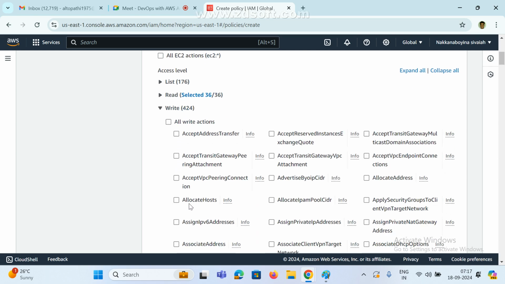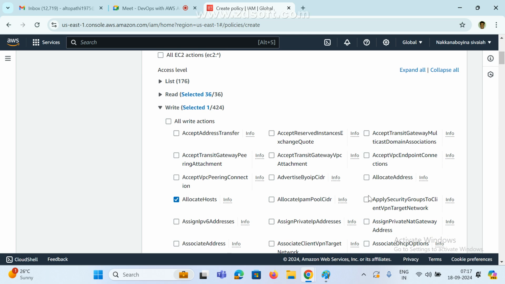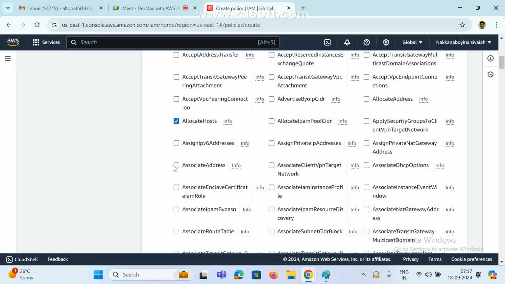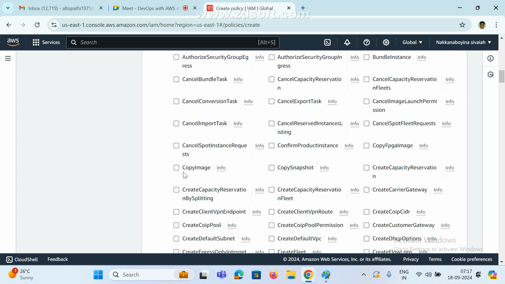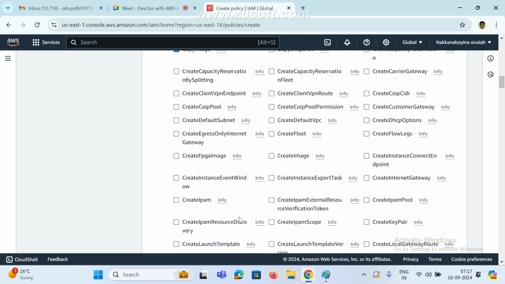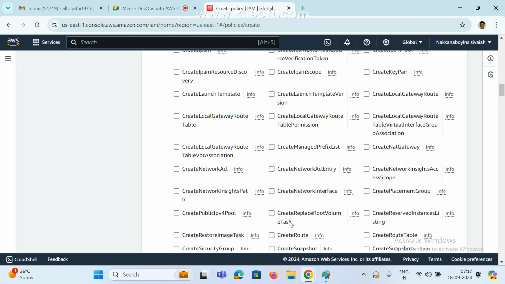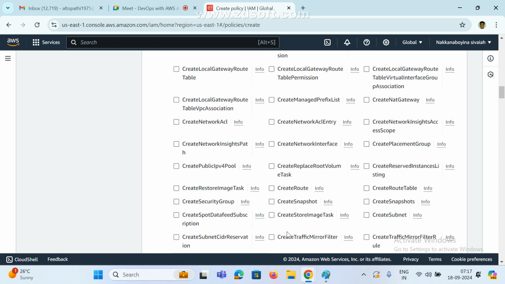See here, allocate hosts, and I want associate address only. Next, attach volume only I need. Next, copy image I need. Next, cancel snapshot. This is purely based on your requirement.